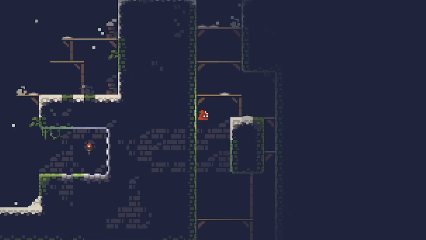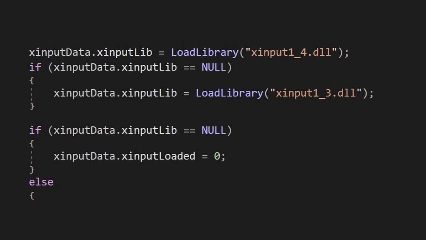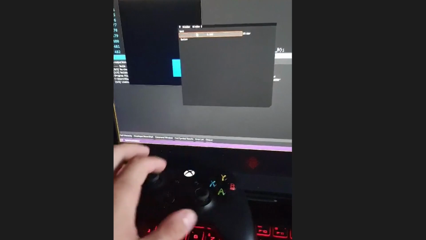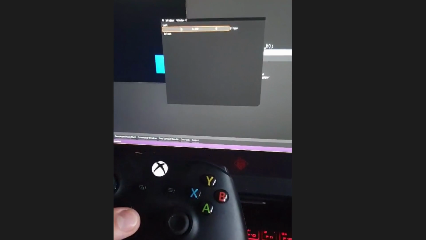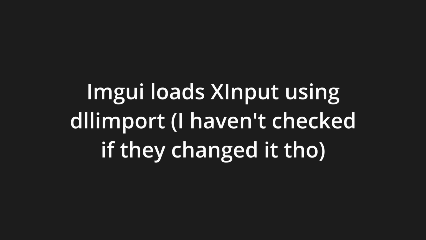And yes, that can happen. There are multiple versions of XInput, and you'd want to load the newest if possible, which is not available on older Windows versions. ImGui had this problem, for example. It has controller support, and I sent a game to a friend, and he couldn't open it because he didn't have the latest XInput version.